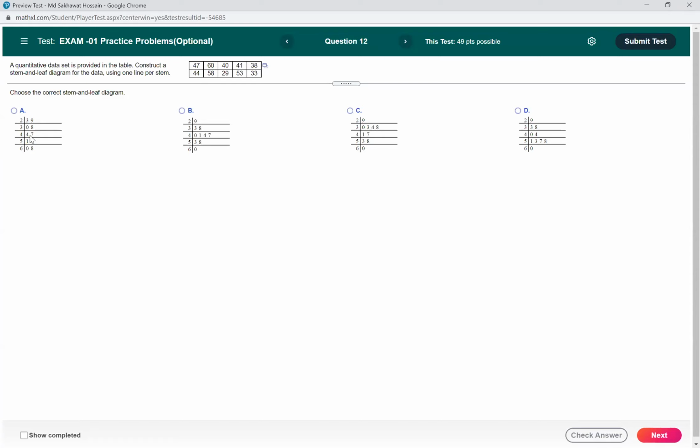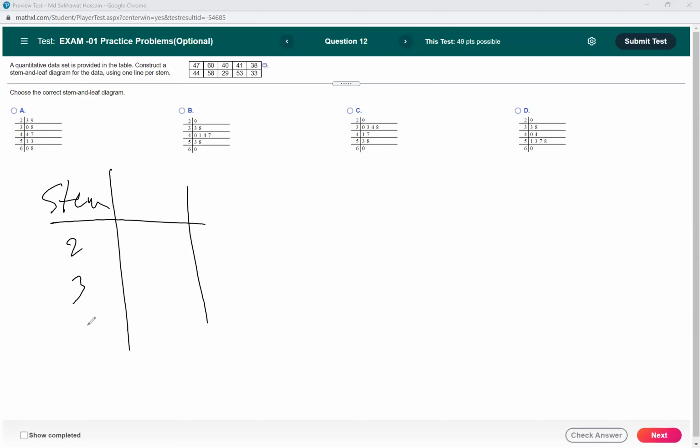That means you have 7. And then the second number is 44. So the stem is 4, then the leaf will also be 4. Basically you will do this. First you will write the stem: 2, 3, 4, 5, and 6. The first number is 47, so we'll have 7 here, then 44, then we have 4 here.